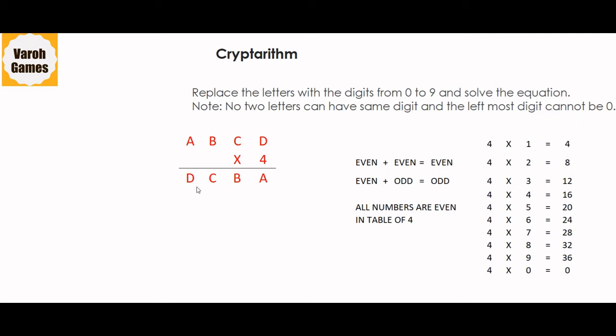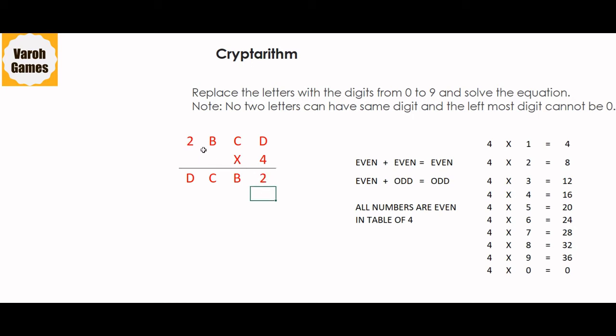So A cannot be 0. Now A can only be 1 or 2. And we already know that multiplying with 4, the number is becoming an even number. So A has to be an even digit. 1 is not even. So the only possibility left is 2. So we can replace our A with 2. So the first part of our question is solved.